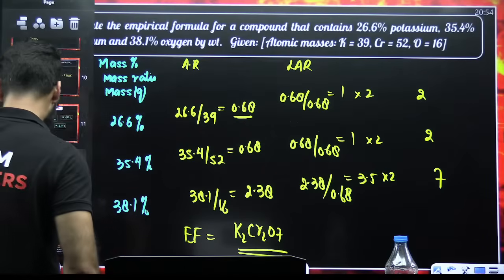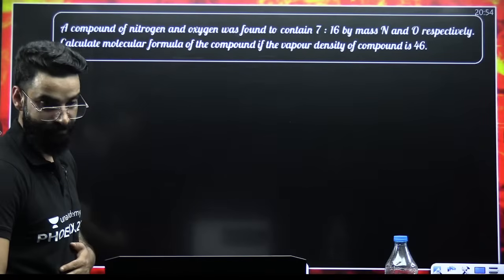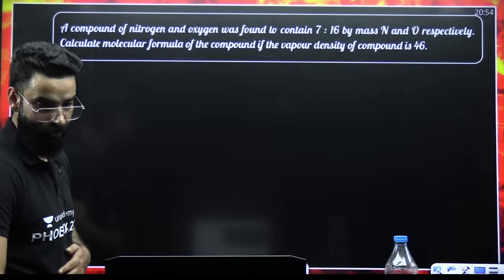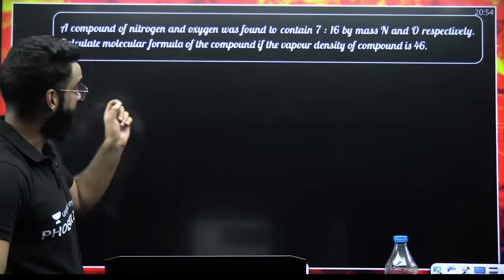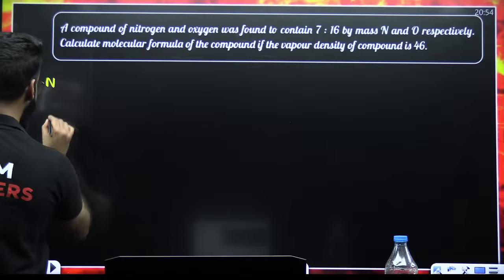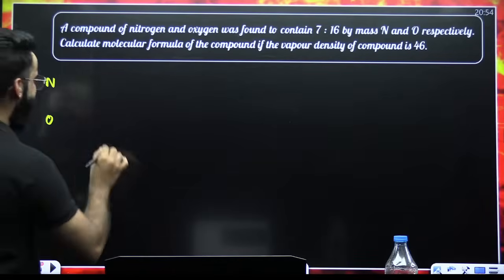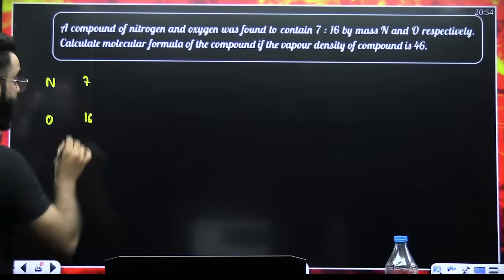Okay, let's move on to one more question. Look at this particular question. A compound of nitrogen and oxygen. So you have a compound that contains nitrogen and oxygen. In the question, their mass ratio is given: 7 is to 16.